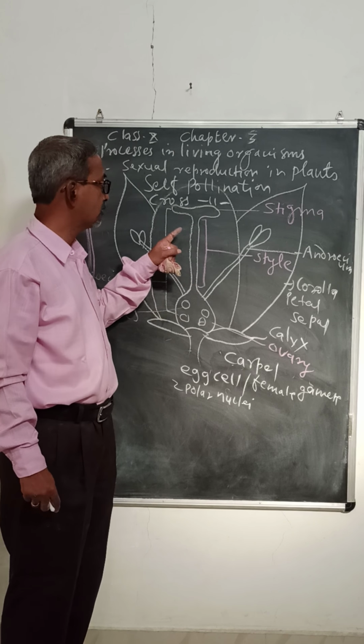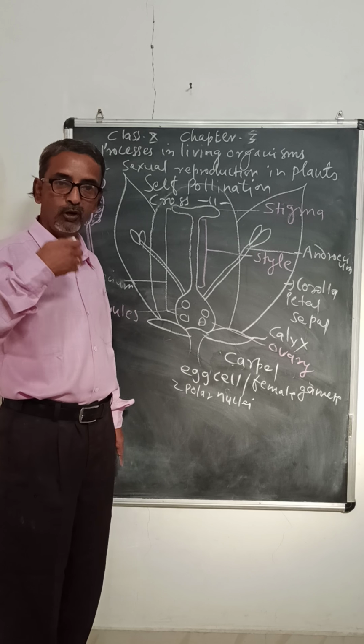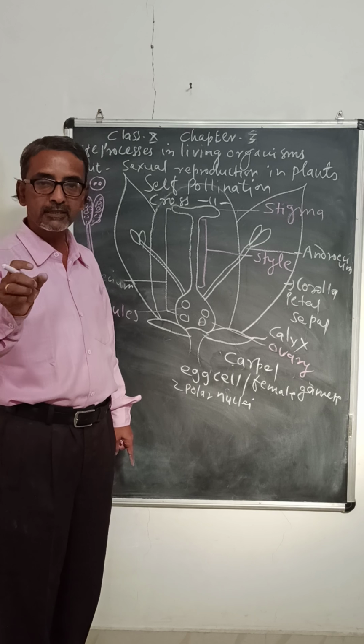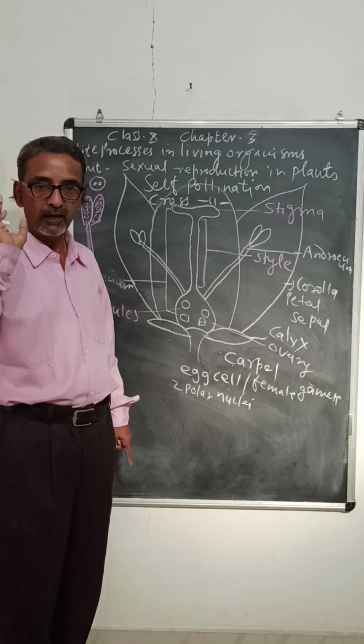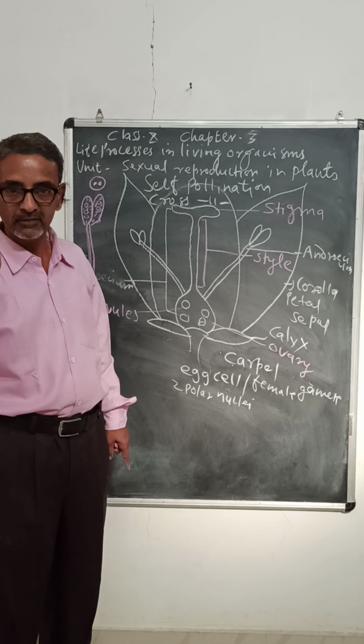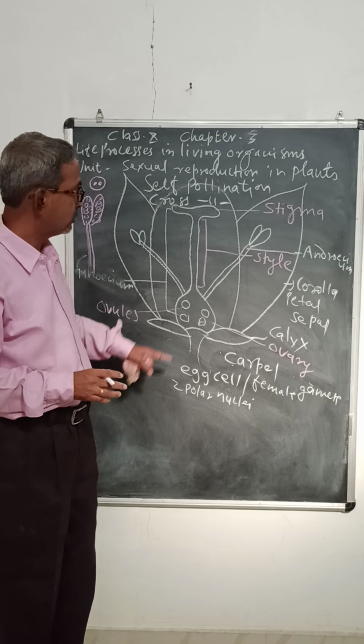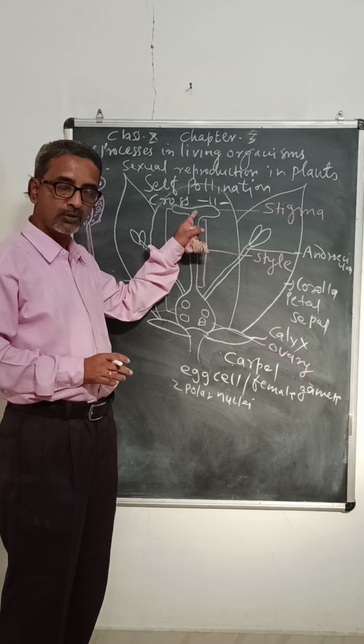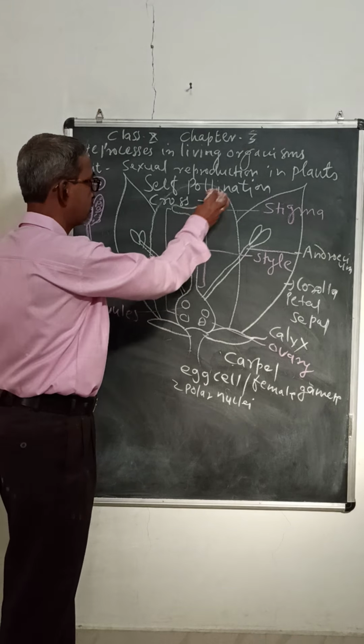And then what happens after pollination? The pollen grains fall on the stigma. As we have seen, stigma is sticky, so they remain there. So we have seen the pollination.